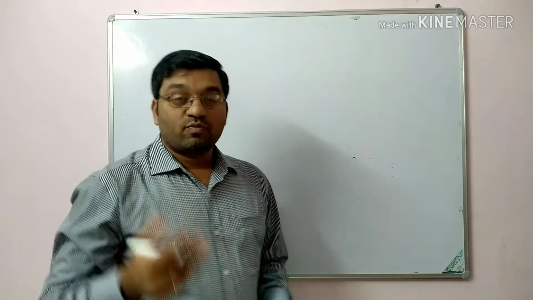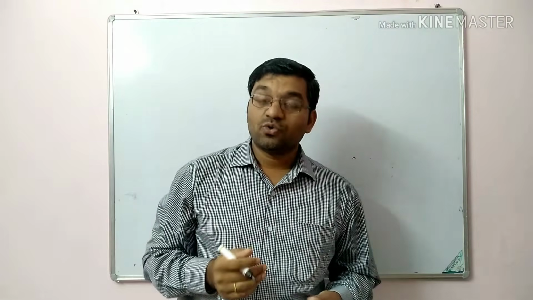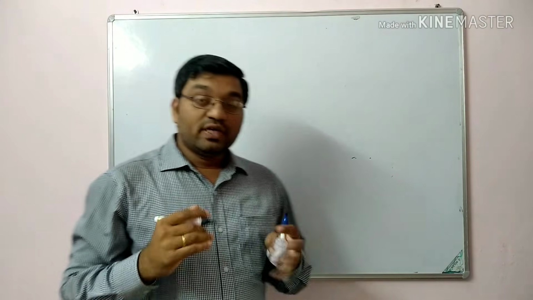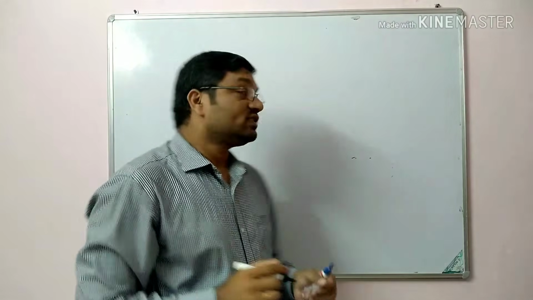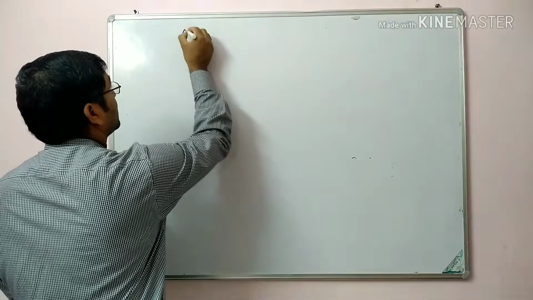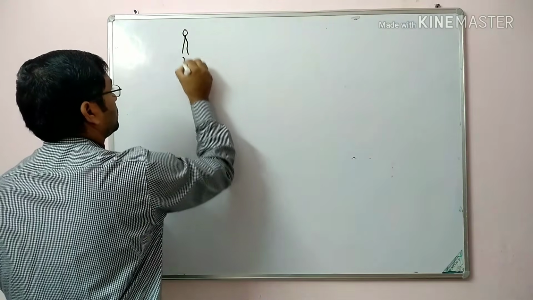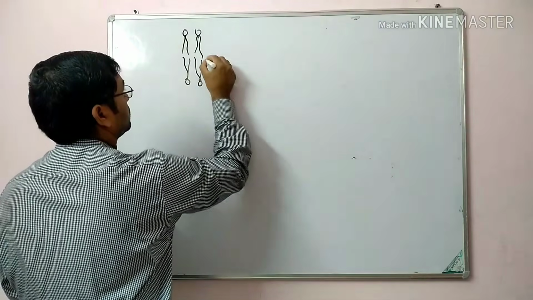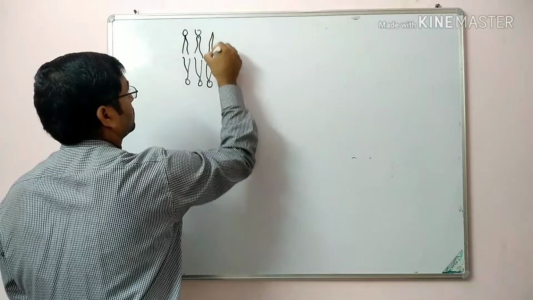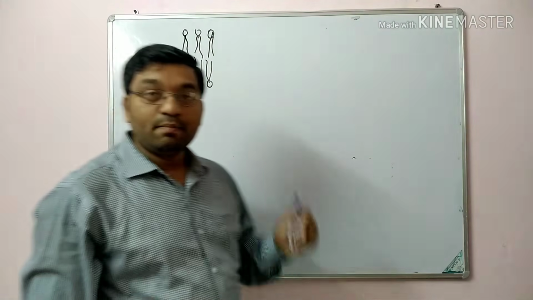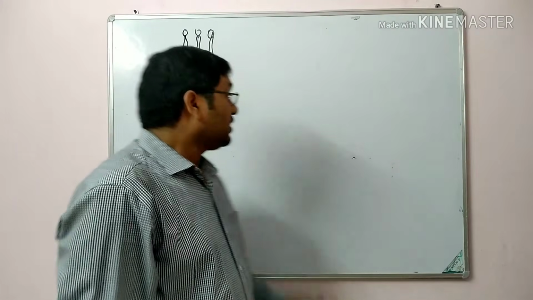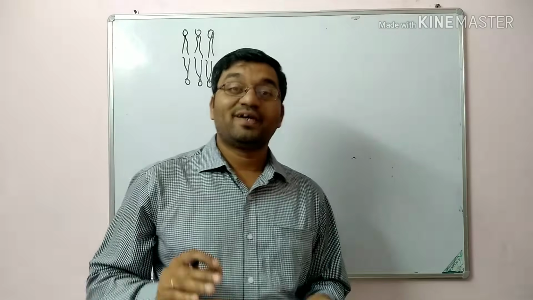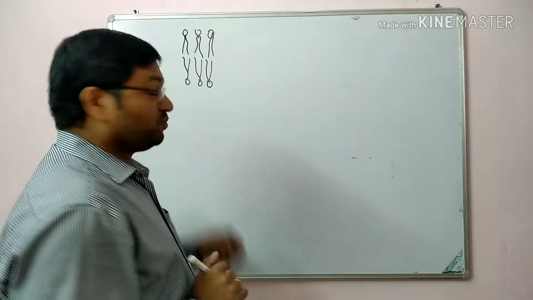The precursor for all prostaglandins and related compounds, or the precursor for eicosanoids, is arachidonic acid. We get this arachidonic acid from the biological membrane. This one is the biological membrane. This is a bilipid layer, composed mainly of phospholipid, and the main phospholipid in the biological membrane is phosphatidylcholine or lecithin.